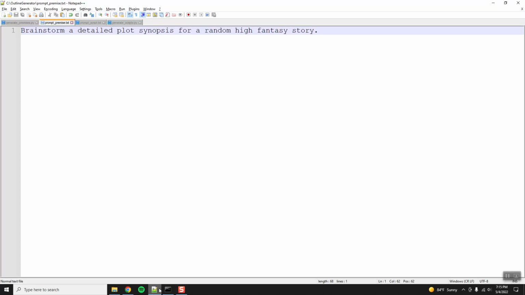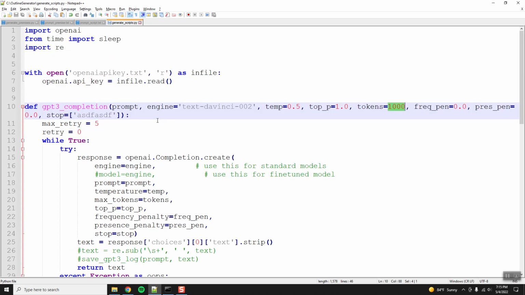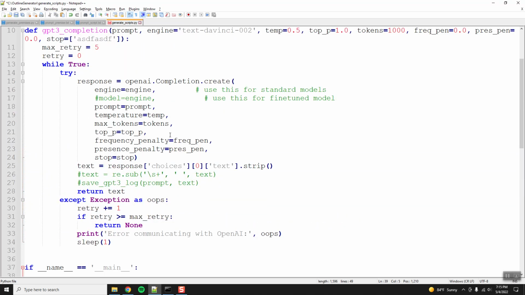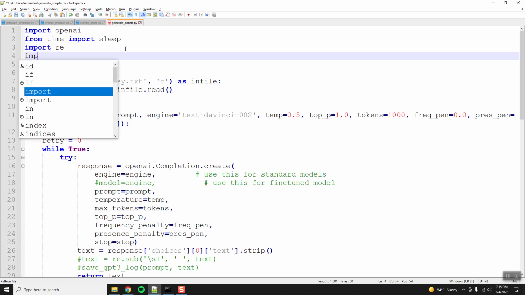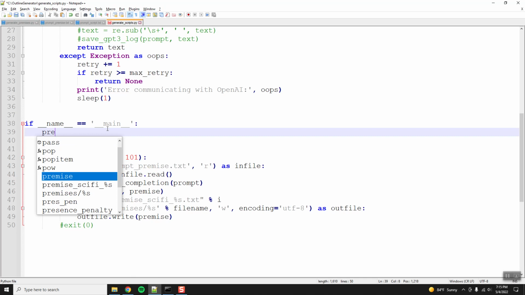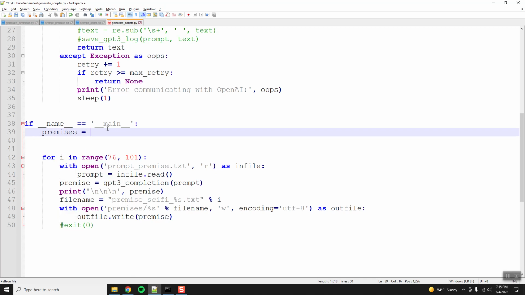In the meantime, generate scripts. Okay, so we removed that. What we have to do here is instead, I'll leave that in place for now. So we'll do import os. Premises equals os.listdir premises.